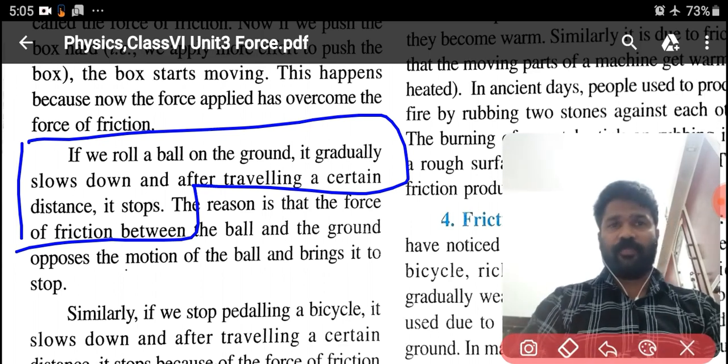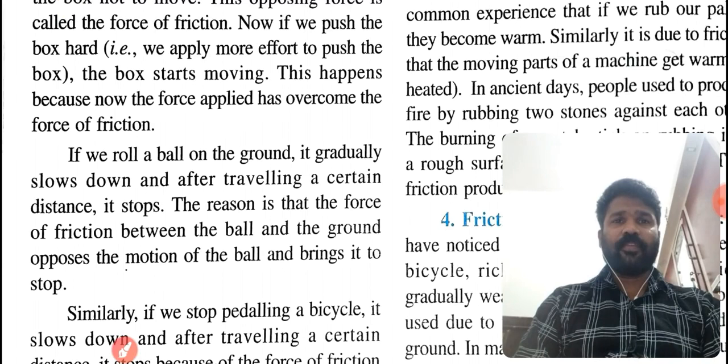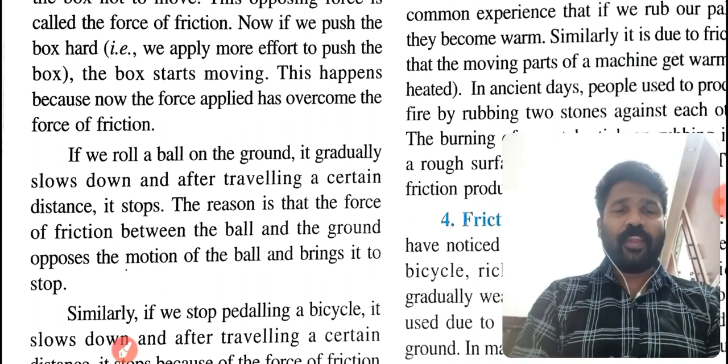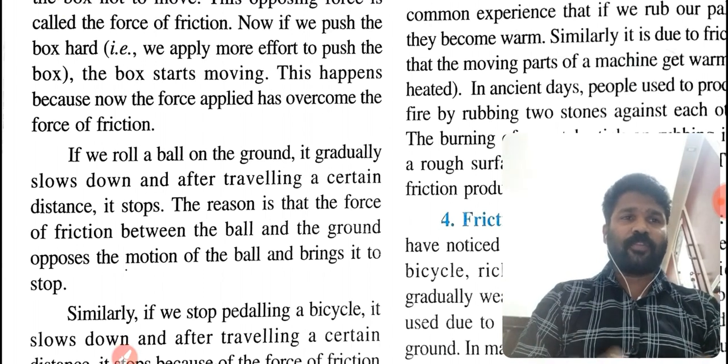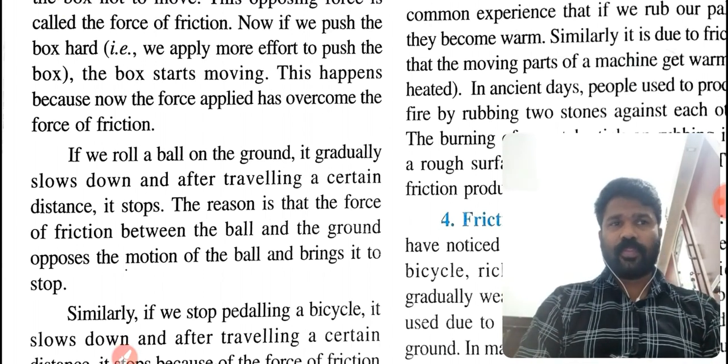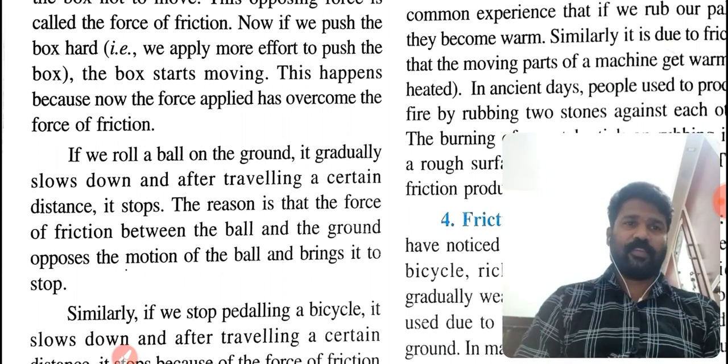What is the reason? The reason is that the force of friction between the ball and the ground opposes the motion of the ball and brings it to a stop.